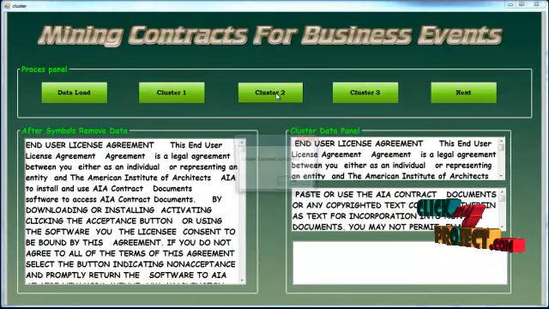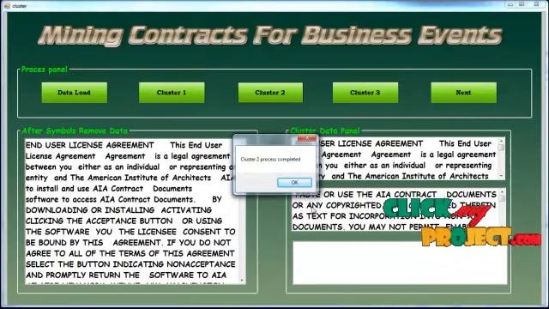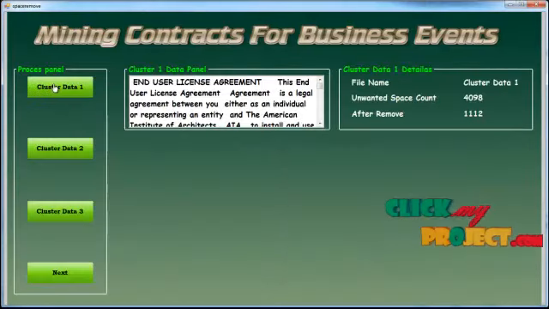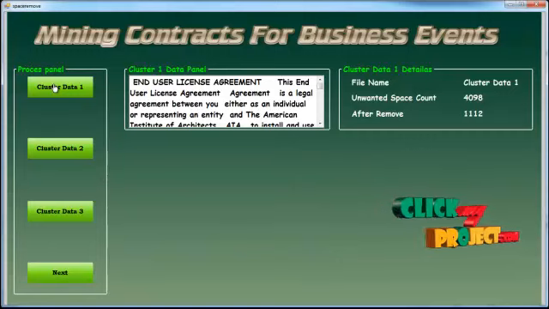Click on Cluster 2. Cluster 2 process is completed. Click on Cluster 3, and Cluster 3 process is completed. Click on the Next button, then click on Cluster Data 1. The unwanted space count and the count after removal were calculated. Unwanted space count 4098, after removing the data 112.